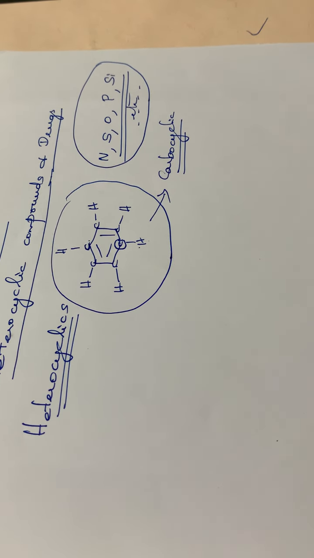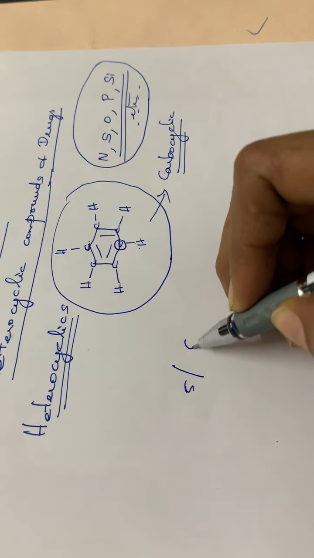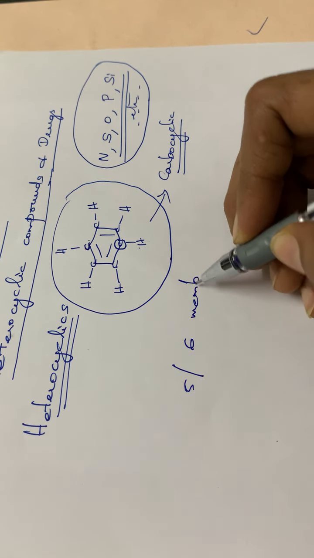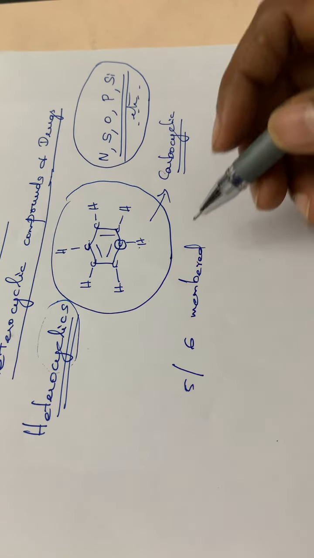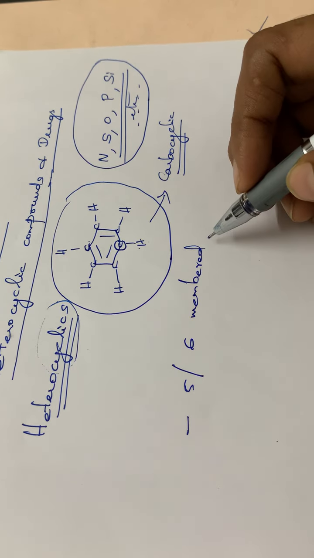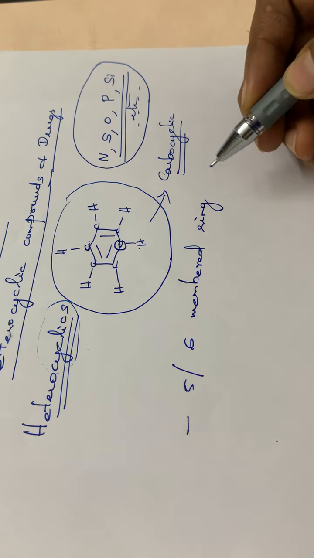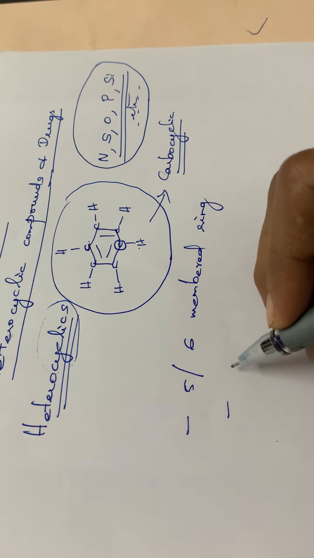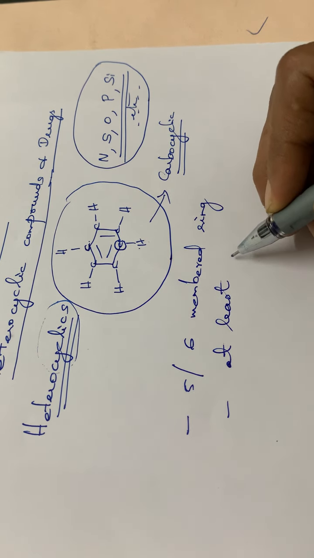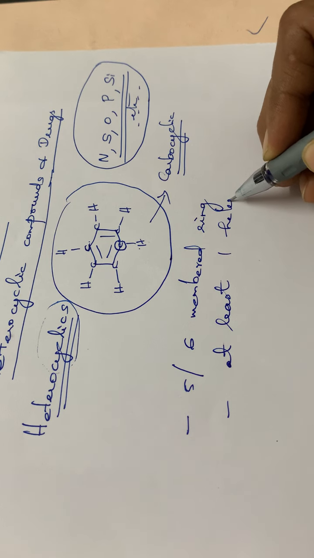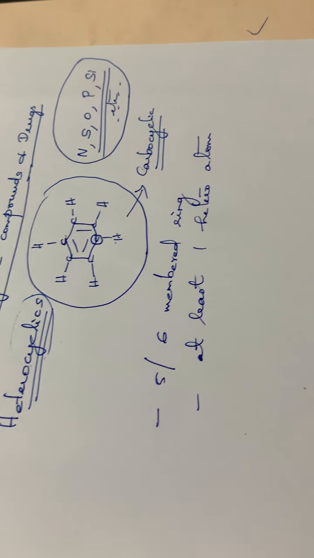So we can define a heterocyclic compound as a compound having a 5 or 6 membered ring. That is the first point. Cyclic means it is a ring compound, isn't it? It will also have a minimum of one heteroatom.